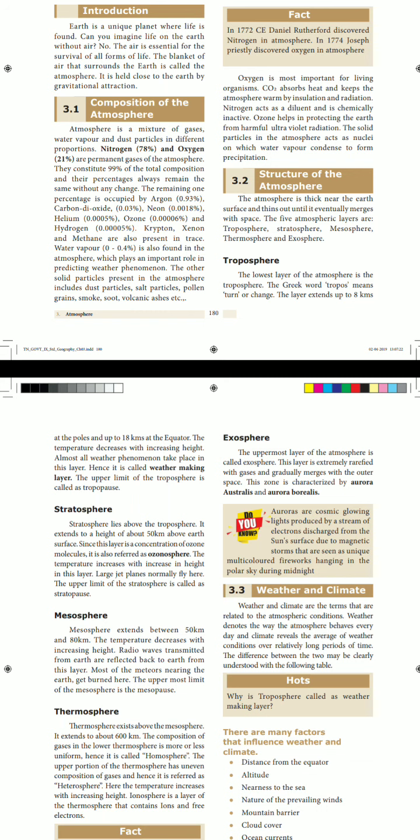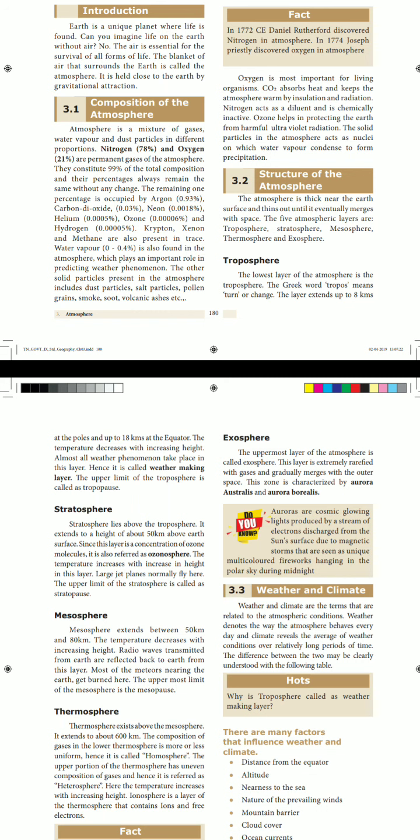The stratosphere lies above the troposphere. It extends to a height of about 50 kilometers above Earth's surface. Since this layer has a concentration of ozone molecules, it is also referred to as the ozonosphere. Please listen. Next one is the stratosphere. It lies above the troposphere, extending up to about 50 kilometers from the Earth's surface.